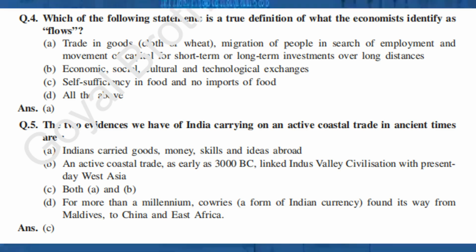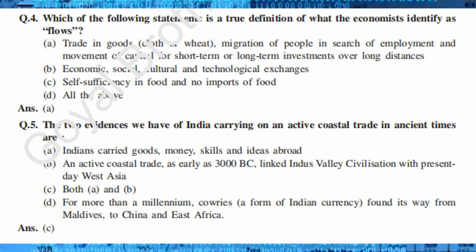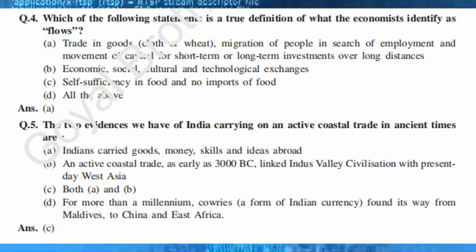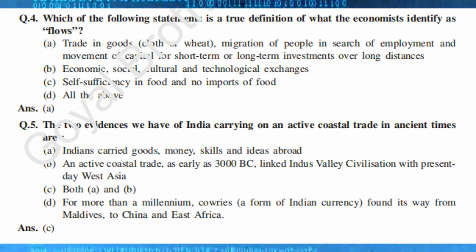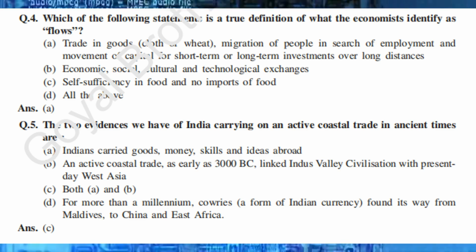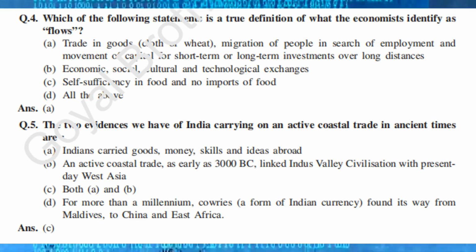Q.4. Which of the following statements is a true definition of what the economists identify as: a trade in goods, cloth or wheat, migration of people in search of employment, and movement of capital for short-term or long-term investments over long distances? B. Economic, social, cultural and technological exchanges. C. Self-sufficiency in food and no imports of food. D. All the above. And A.